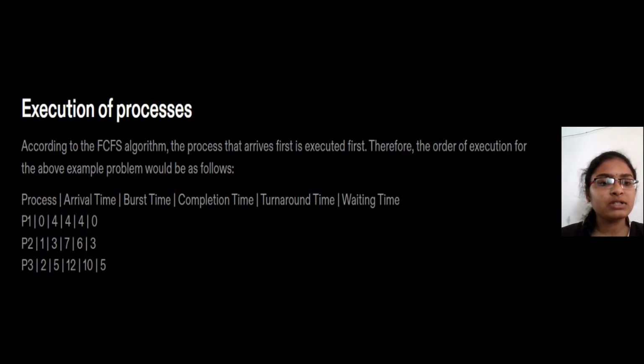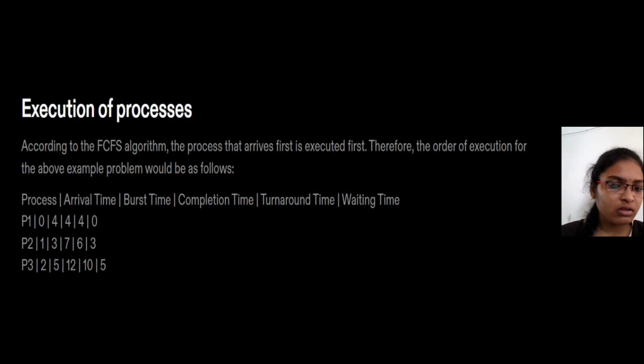According to FCFS, that is the first come, first serve algorithm, the process that arrives first is executed first. Therefore, the order of execution for the above problem would be as follows. Here we can see the process, arrival time, burst time, completion time, turnaround time, and waiting time.